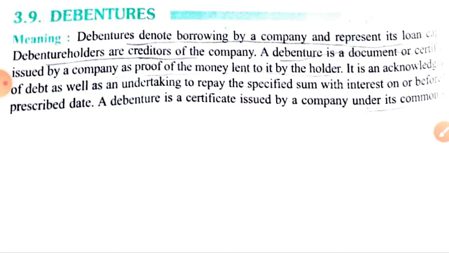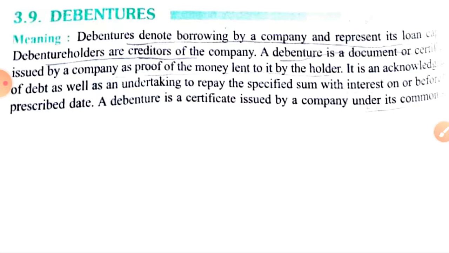See, debentures carry interest. When the company wants finance from an outside source, it issues debentures to the general public, as shares are issued to the general public. Now, when debentures are issued, it is a liability. It is an external liability. It's a debt, you know, udhari hai. And debenture holders are the creditors of the company.